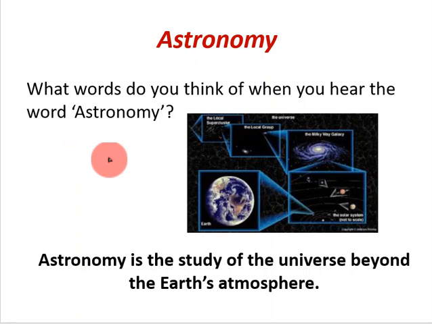So what is astronomy? Astronomy is the study of the universe beyond the Earth's atmosphere. Around the Earth, you have an atmosphere, and once you go outside of that, you're in the realm of astronomy. And this is what, if you're an astronomer, you're interested in looking at and studying.